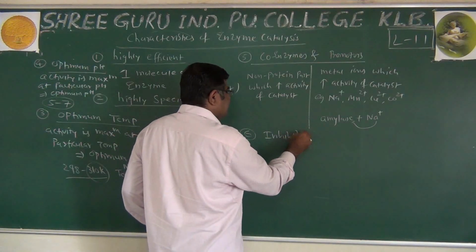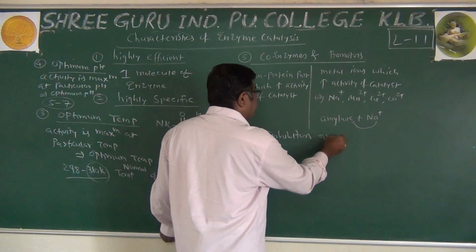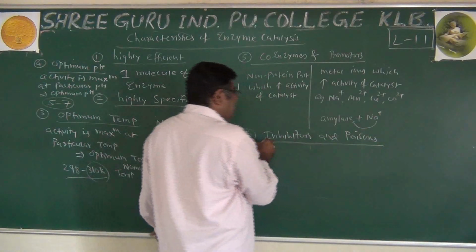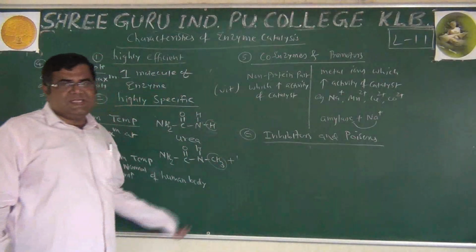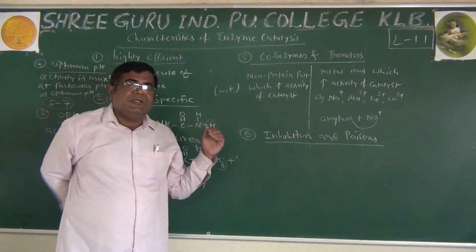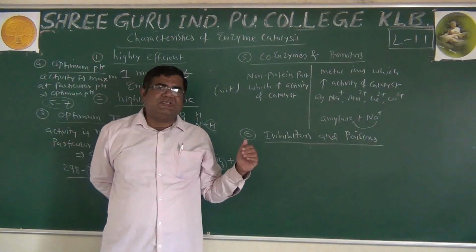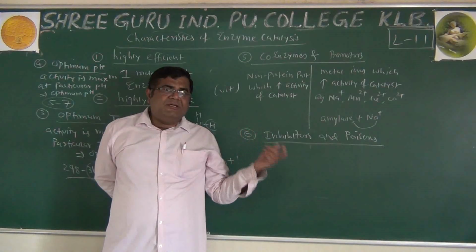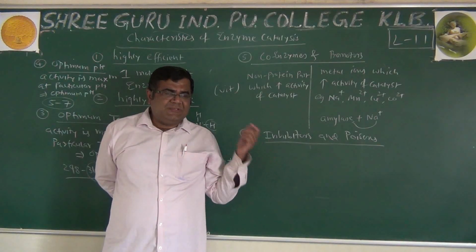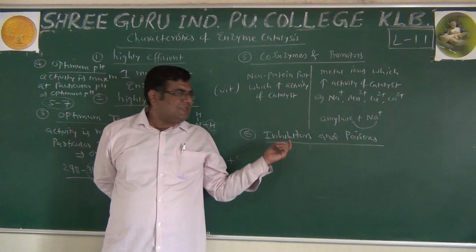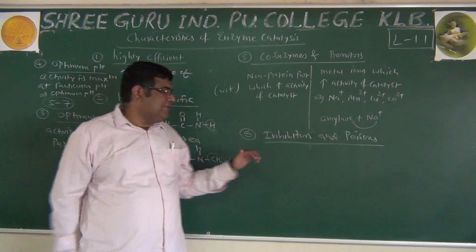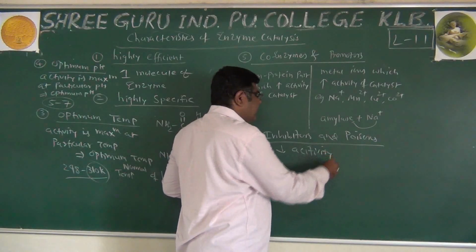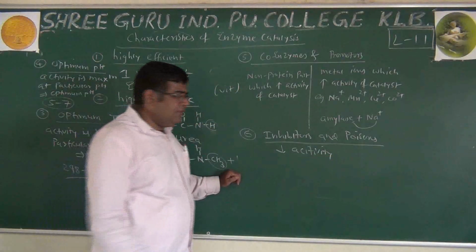inhibitors and poisons. Just like in inorganic catalysts like metals, iron, in Haber's process, iron is the catalyst. Carbon monoxide can decrease its activity, and is called a poison. In enzyme catalysis also there are certain substances which decrease activity. How do they decrease activity?